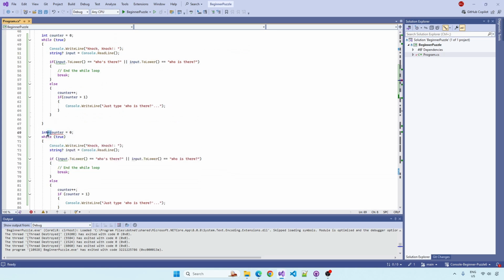We could just reset counter to 0 and then use it. I don't like that because I kind of want this to be one block and this to be a completely separate block. I don't want to reuse counters. What I'll do is I'll maybe just call it who counter, because this is the who part of the joke, right? Who counter, and then just replace everything else in here.